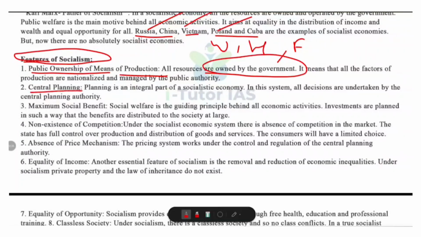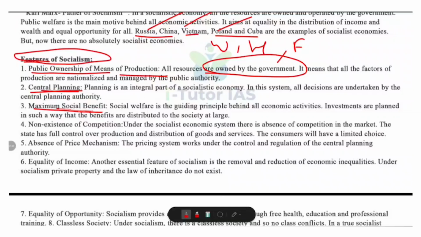Now central planning is also a feature. Planning is at the core of socialism. Every decision, that means what to produce, how to produce and for whom to produce, is made by a central planning authority. Unlike capitalism, there is no reliance on market forces. Government plans and regulates everything.